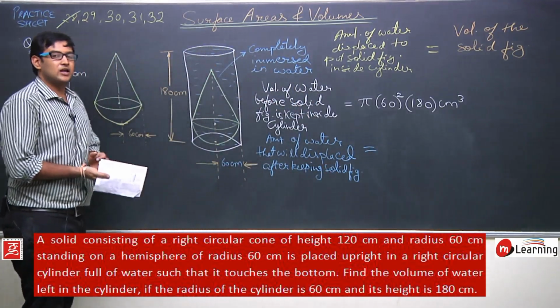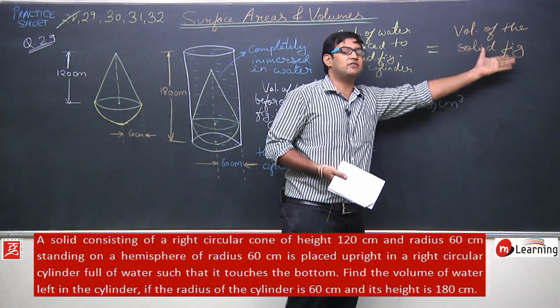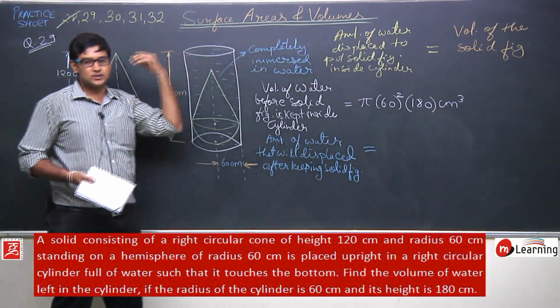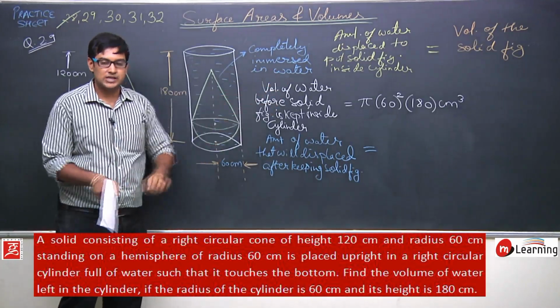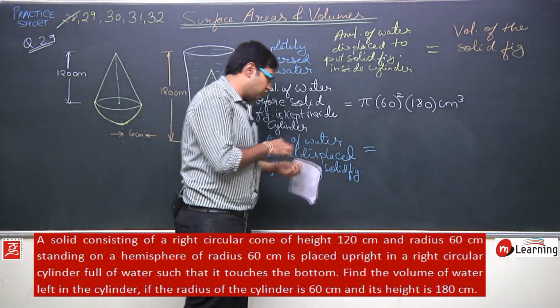It will be the volume of the solid figure, as I have written here. You can see, the amount of water displaced will be as much as the volume of this solid figure. So the amount of water displaced will be equal to the volume of this solid figure.